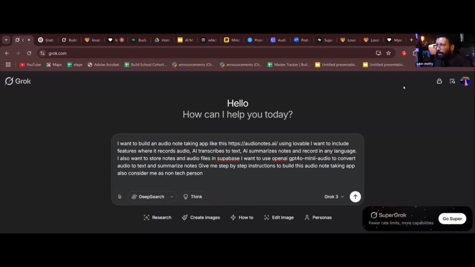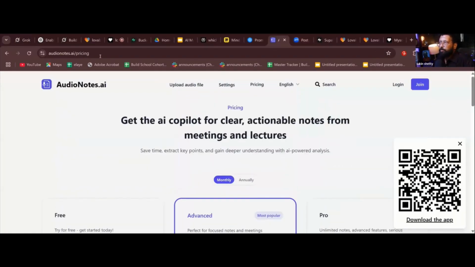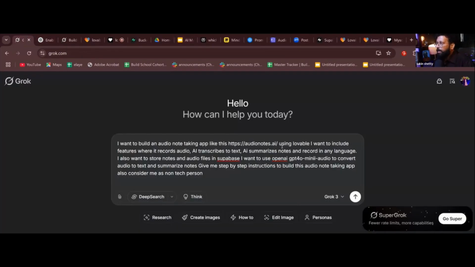Please listen to this carefully. It is a simple language. It's like, if I had a developer in my team, this is what I would tell him, or her. I want to build an audio note-taking app like Audio Notes. That is this. I copied the link and pasted it in the Grok chat. I'm telling it that I'm using Lovable.